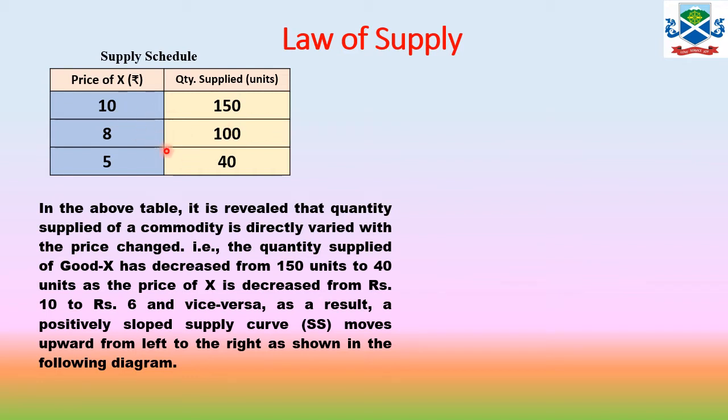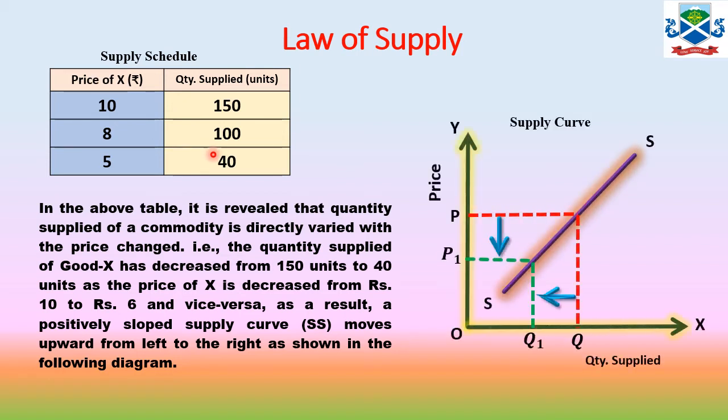Now if you plot these points on graph paper, you will find the supply curve is a curve which moves upwards to the right. The positively sloped supply curve SS moves upwards to the right as shown here: as the price decreases, supply decreases, and if the price increases, supply will increase. So that's the supply curve. The law of supply establishes the positive relationship between price and quantity supplied of the commodity.